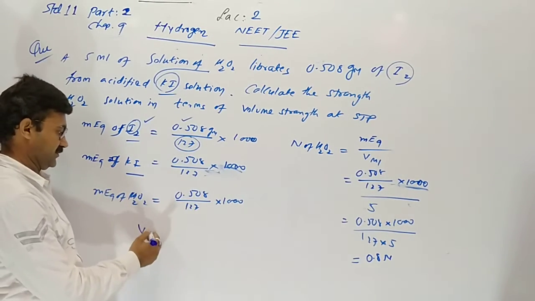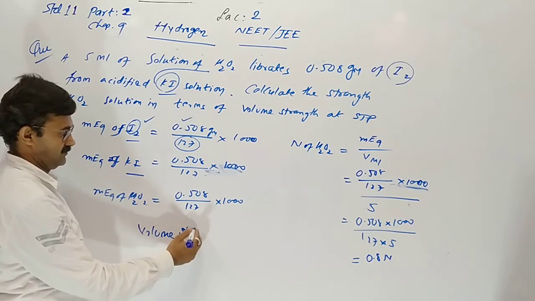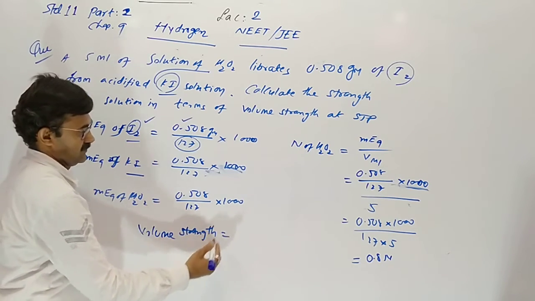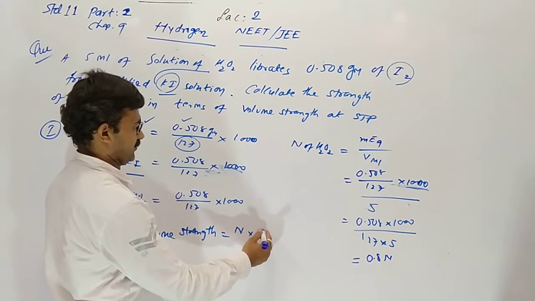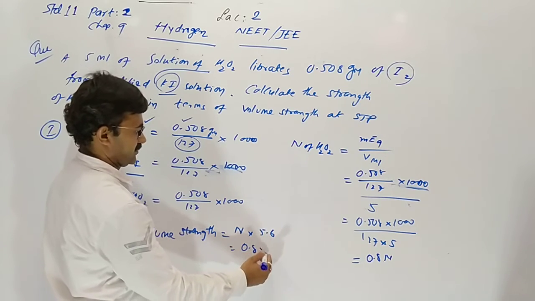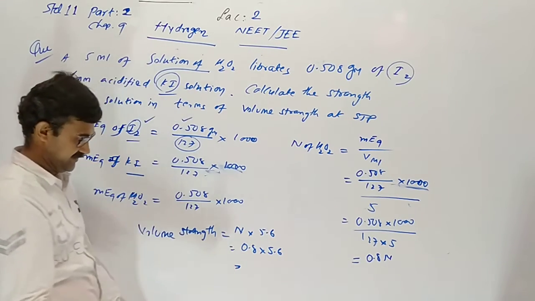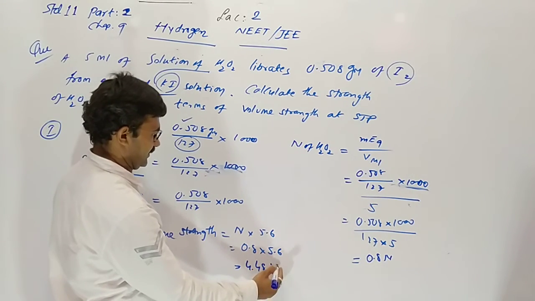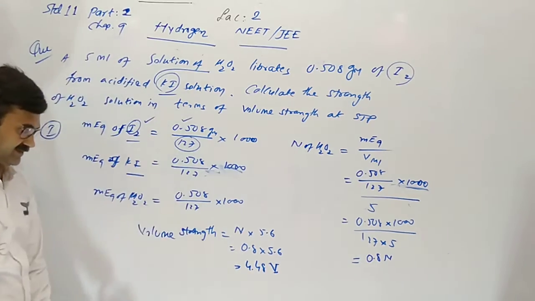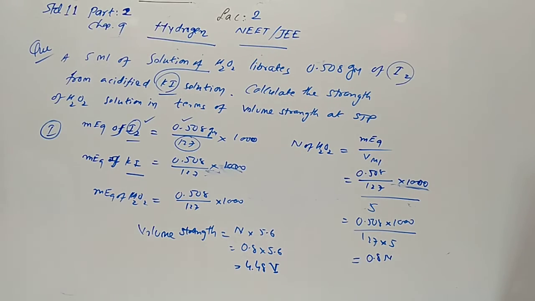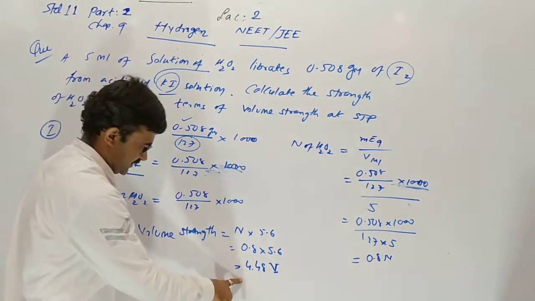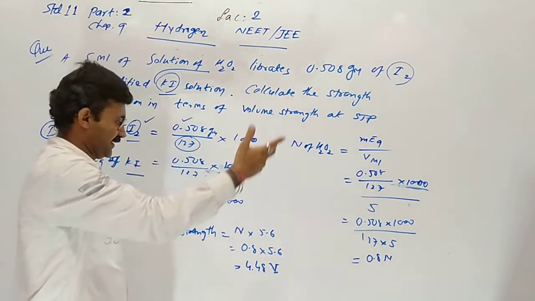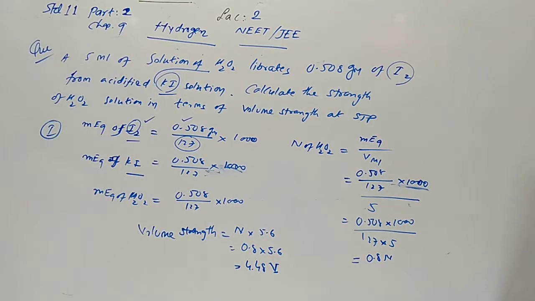So volume strength, we know, is equal to normality into 5.6. So 0.8 into 5.6 gives the answer 4.48 V. V means volume strength. So it means that 1 liter of hydrogen peroxide gives 4.48 liter oxygen. That is the meaning of it. Now the second question.